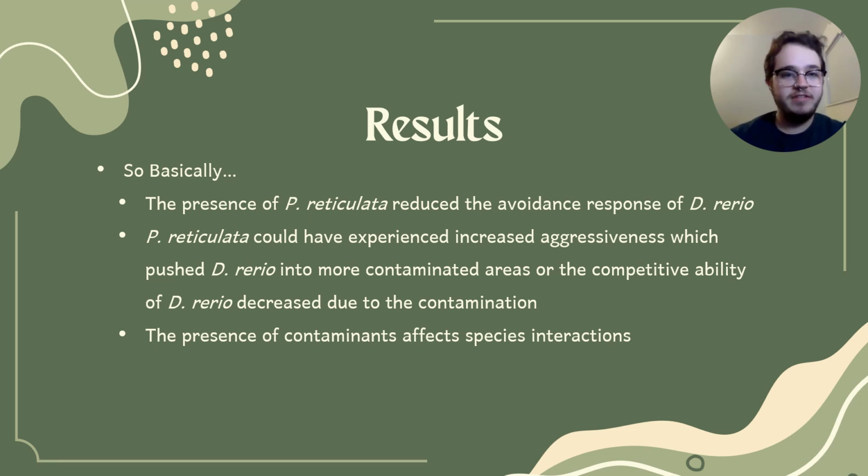In the presence of contamination, the guppies were able to move to areas of lower concentration, whereas the zebrafish remained in areas of higher concentration despite having moved to areas of lower concentration when it was just them in the monospecific tests. The authors hypothesized that this change in avoidance response in zebrafish could have been caused by an increased aggression in the guppies, or it could have been less competitive ability of the zebrafish.